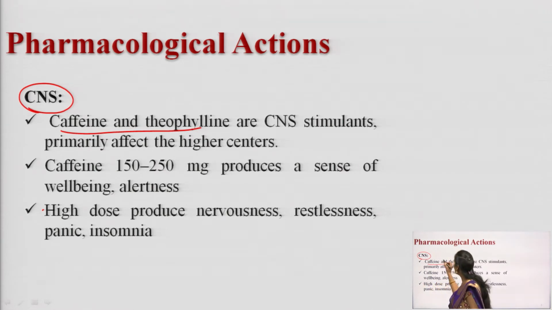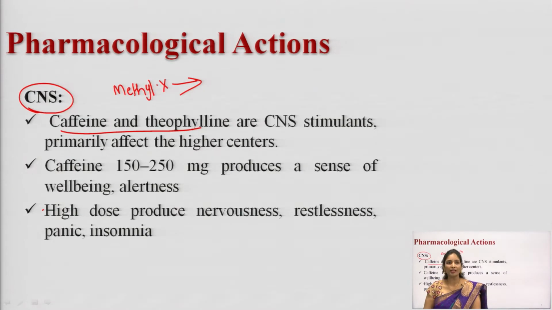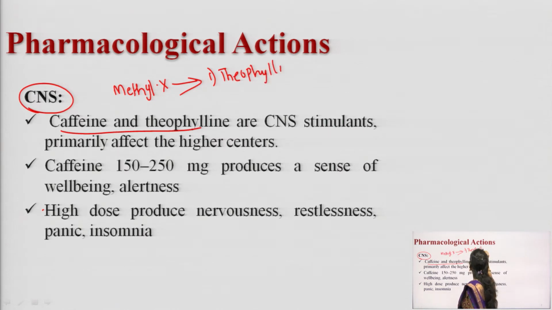If I am talking about methylxanthines, what are the three naturally occurring methylxanthines? First one is theophylline. Second one is caffeine.